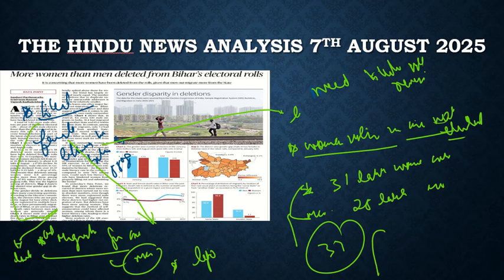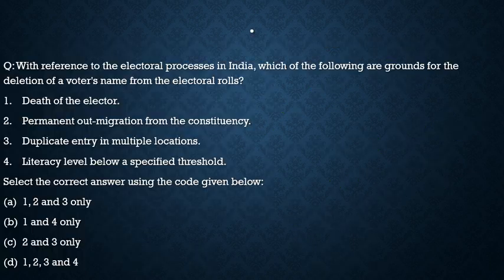So with this, I hope you have understood the article. Now let's see what kind of question the UPSC examiner can frame from this article. So let's have a look at it. Here the question says, with reference to the electoral roll process in India, which of the following are the grounds for the deletion of a voter's name from the electoral rolls?